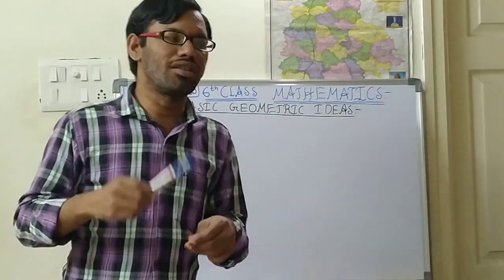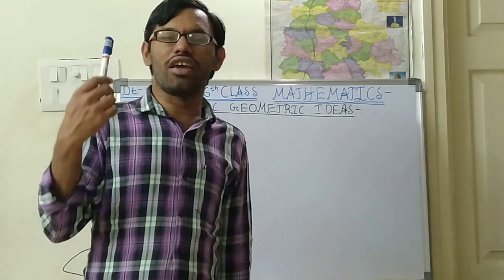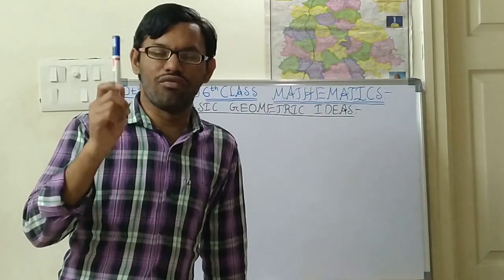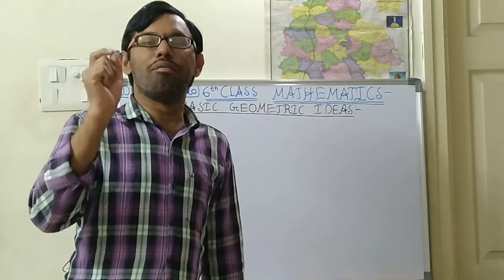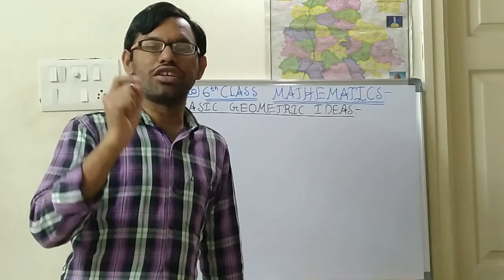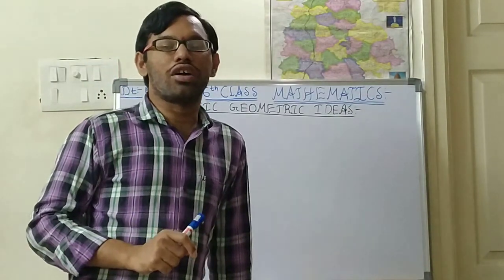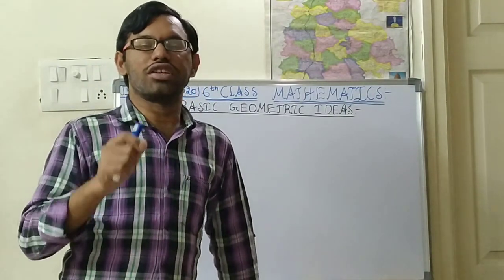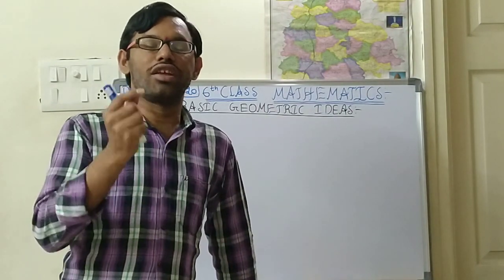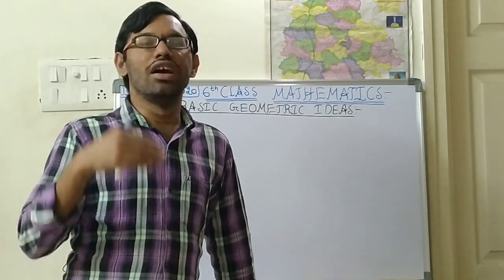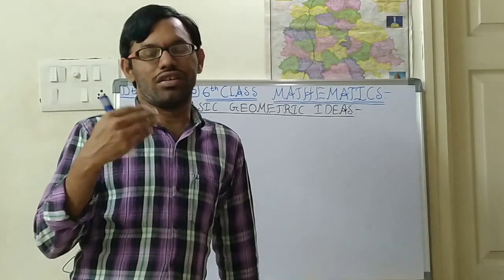Like this, every object will have a particular shape and size also. If you see books, there will be rectangular books, triangular books, square books.